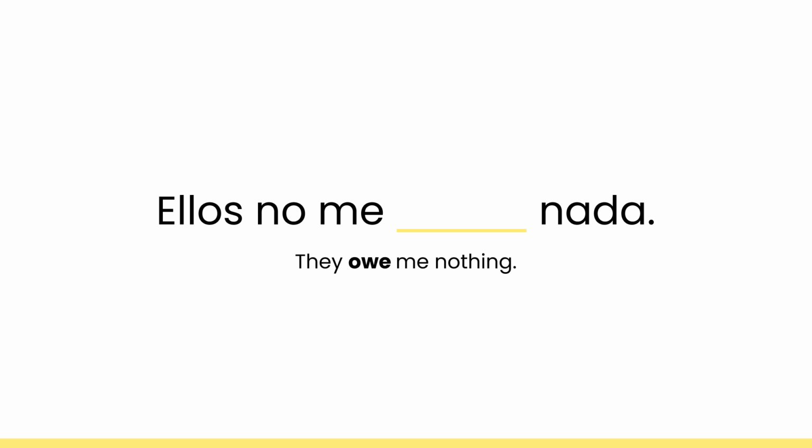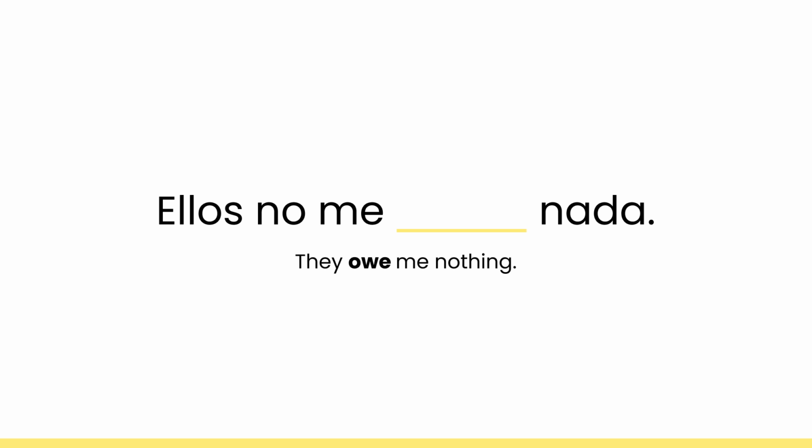So for our example sentence, we have they owe me nothing. And here again, we see this no in combination with nada, which as we learned was a double negative, which in Spanish is a very common way of forming a negative sentence. Ellos no me... nada.